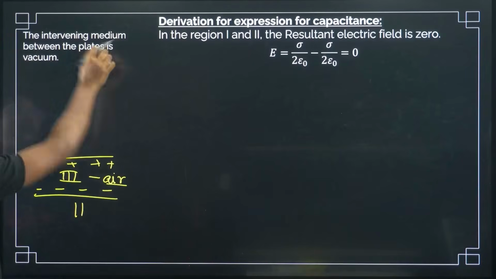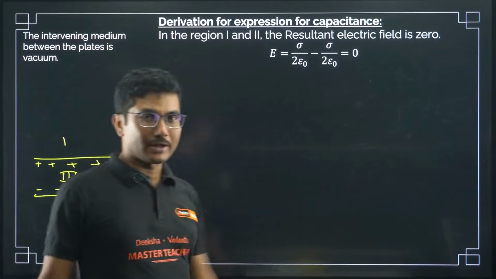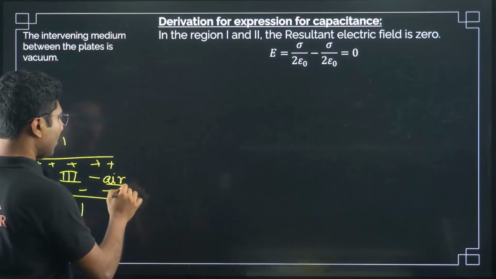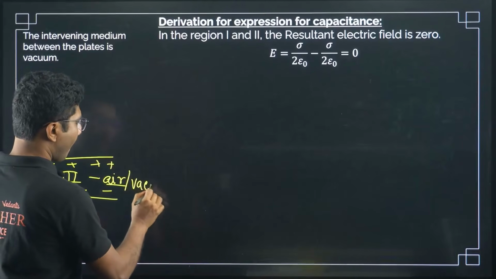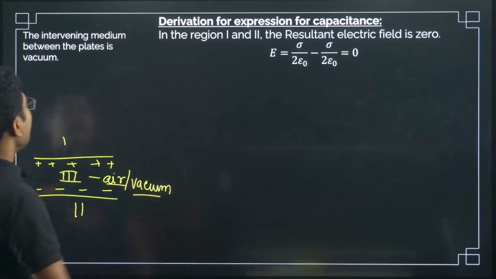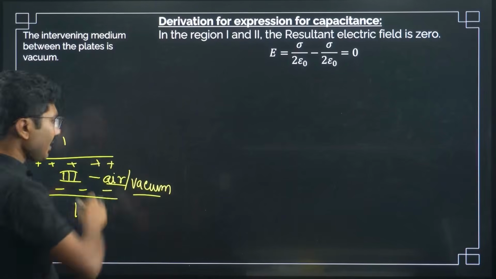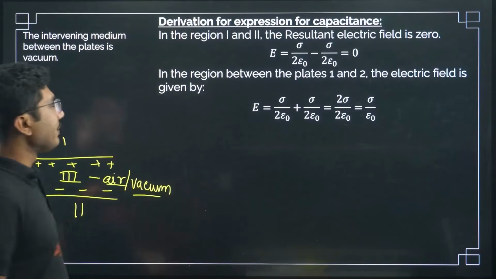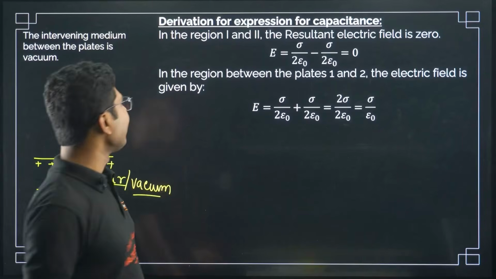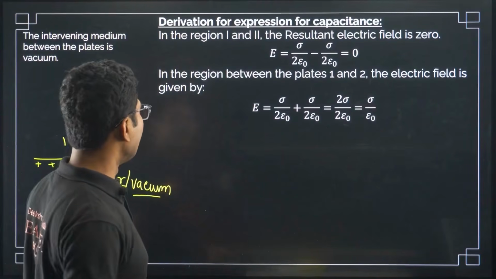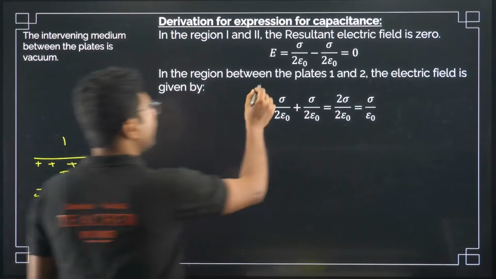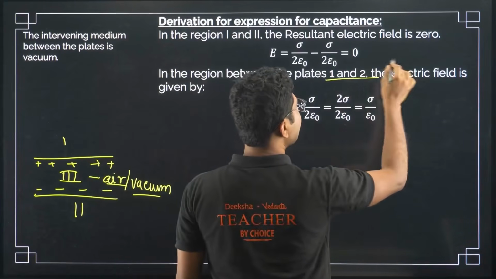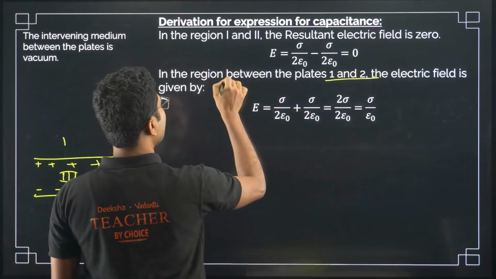Now let us consider the intervening medium, that is, here we have only air. The intervening medium between the plates is vacuum or air, both are the same. Now, in the region between the plates 1 and 2, the electric fields are given by: between the plates 1 and 2 means region 3.